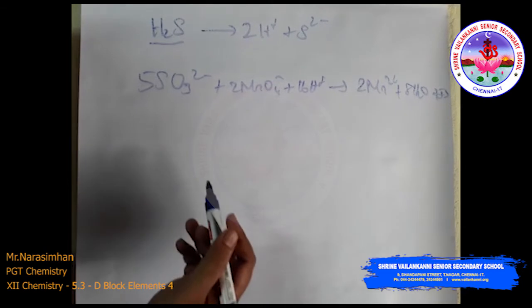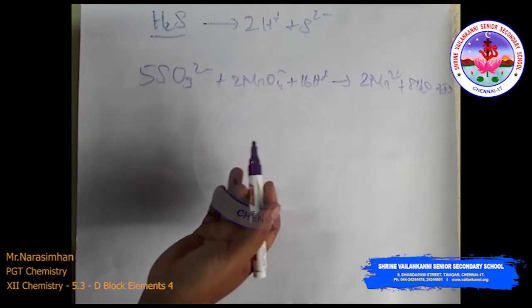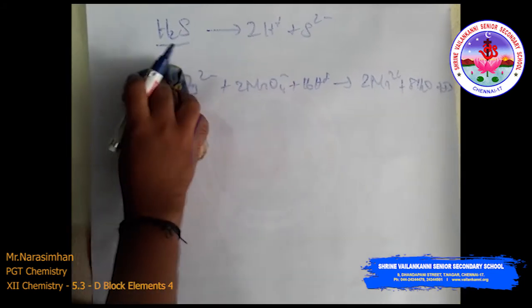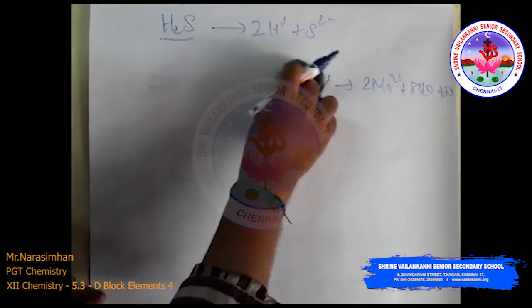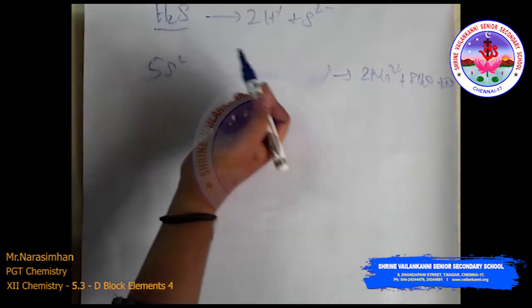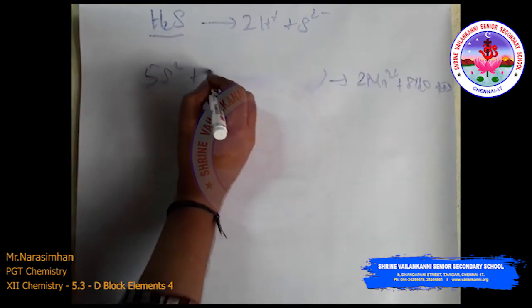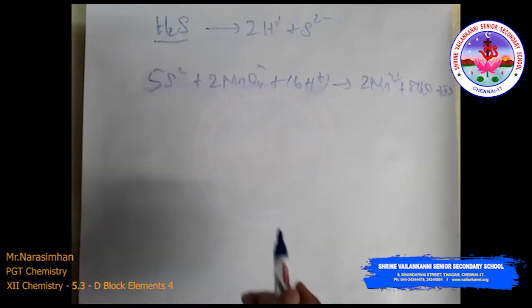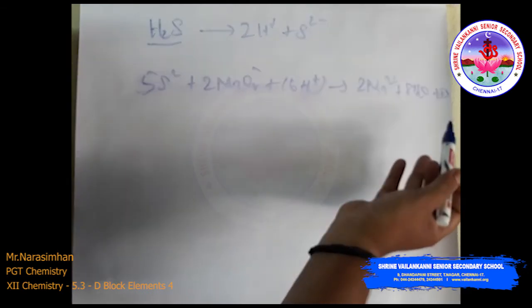Sorry, I made a mistake. See here, 5S2 minus, that is sulfide, reacts with 2MnO4 minus and 16H plus. This is the correct one. It gives Mn2 plus and 8H2O and 5 sulfur.